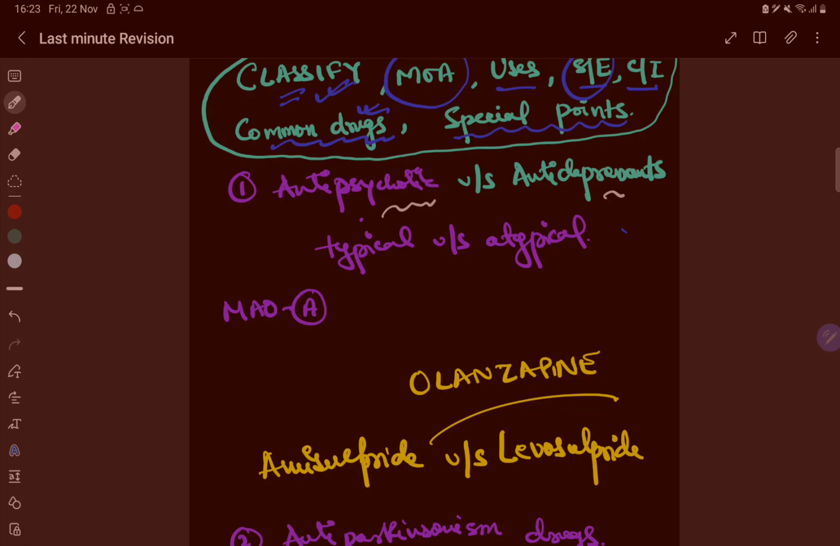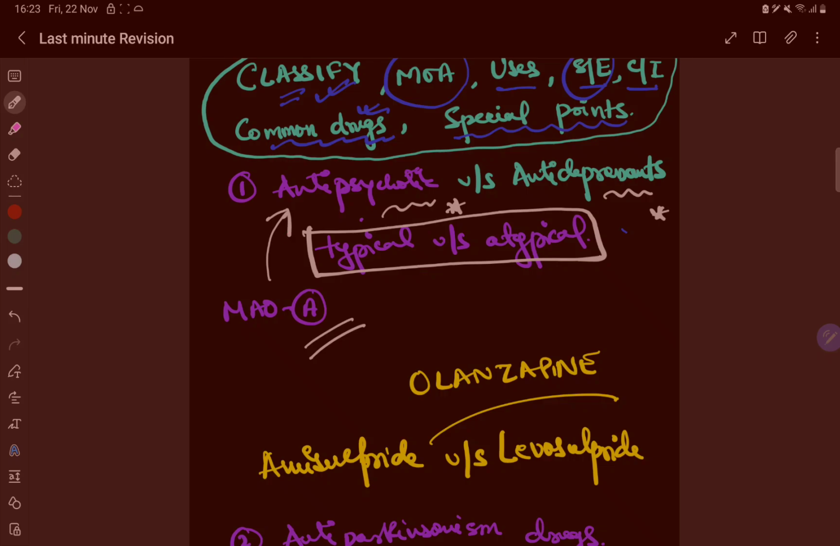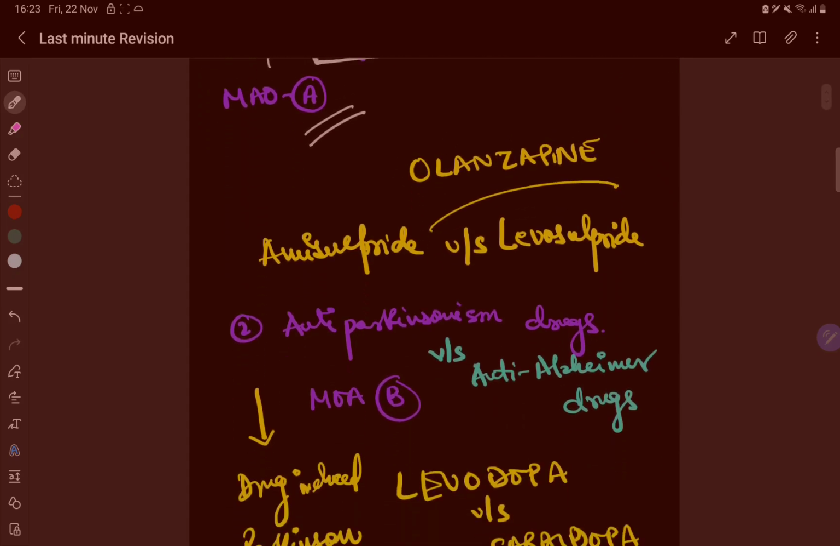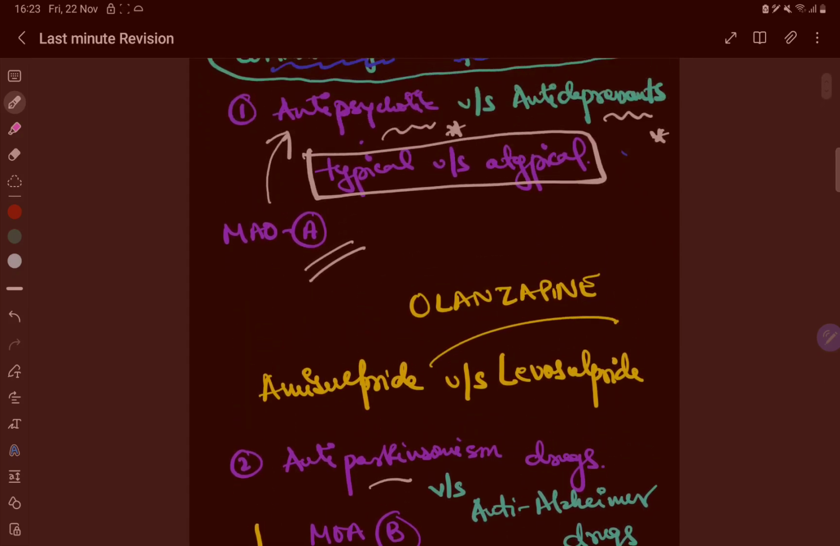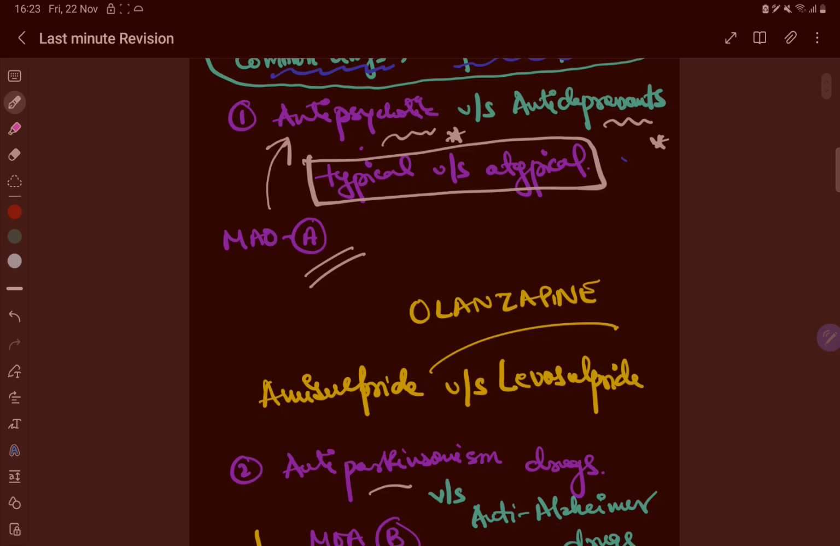Antipsychotic and antidepressant, okay. So antipsychotics and antidepressants. Again, the classification, the mechanism of action of typical and atypical antipsychotic as well as antidepressant, okay. So we should know that MAO A is associated with antipsychotic, right, and MAO B is for the anti-Parkinsonism. So where it is present, what is MAO A, what is MAO B, okay.